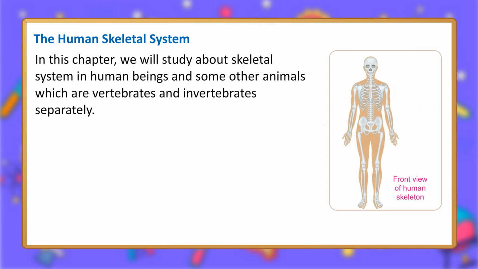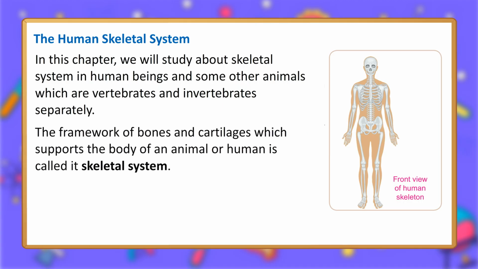The human skeletal system. In this chapter, we will study the skeletal system in human beings and some other animals, which are vertebrates and invertebrates, separately. The framework of bones and cartilages which supports the body of an animal or human is called its skeletal system.